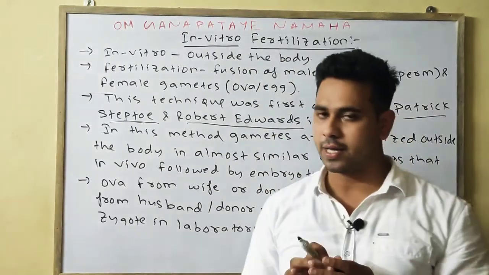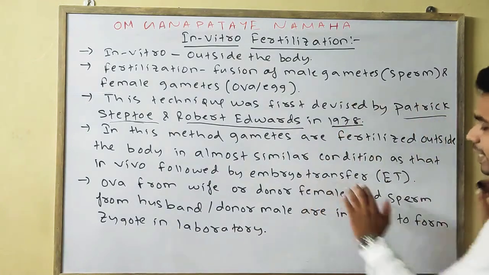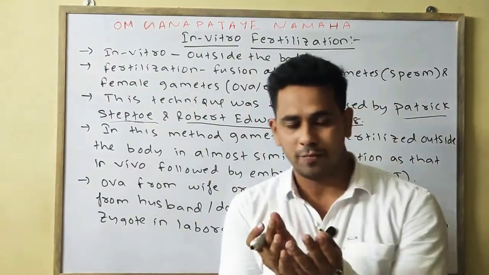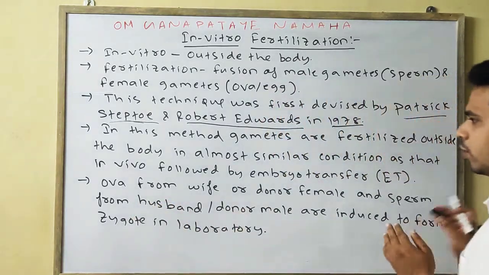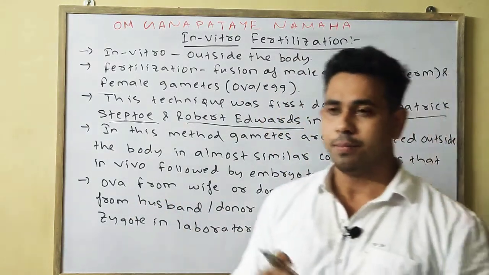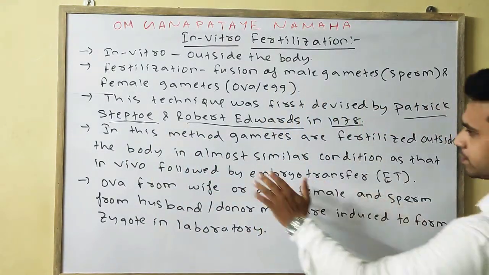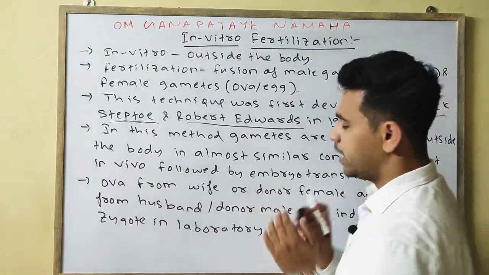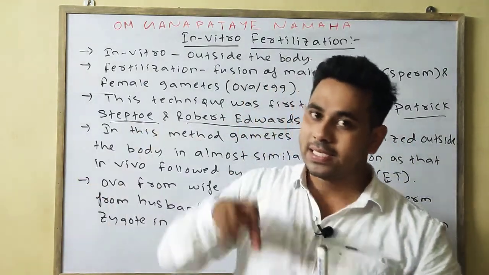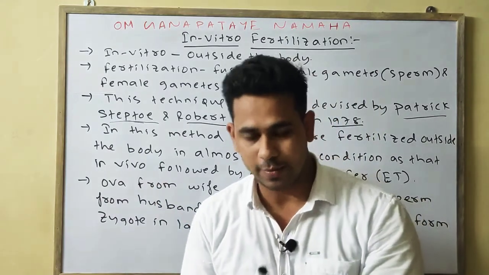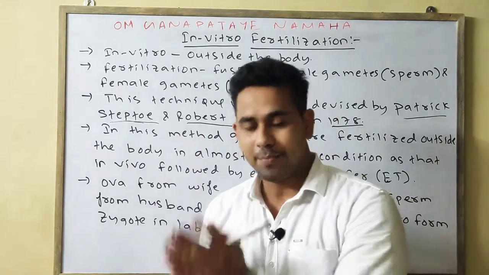The gametes are fertilized outside the body, followed by the embryo transfer. When the zygote is formed, it is then transferred into the uterus, or the mother's womb. In vivo means inside the body, where fertilization and zygote formation take place.